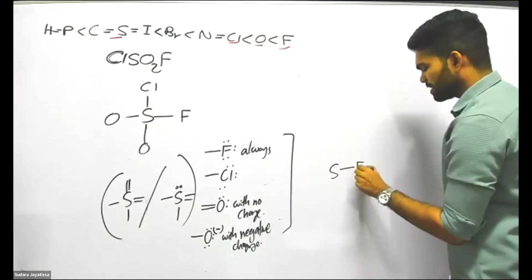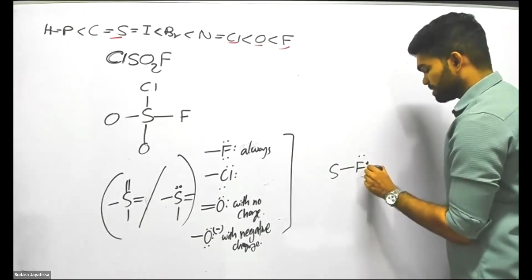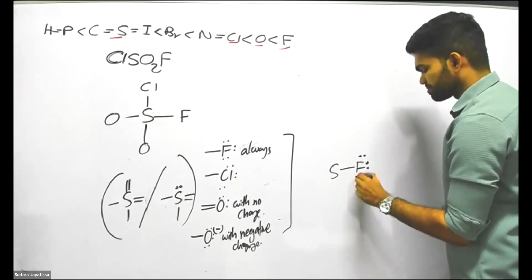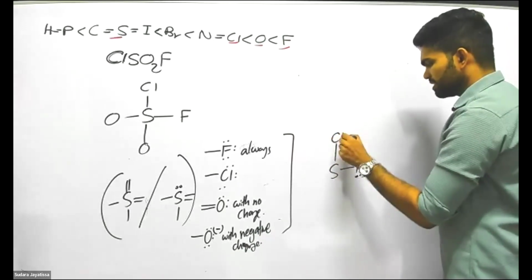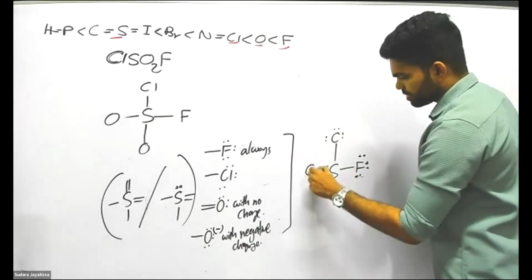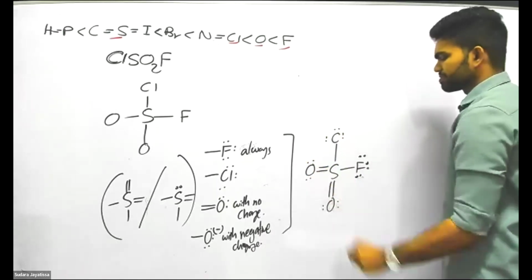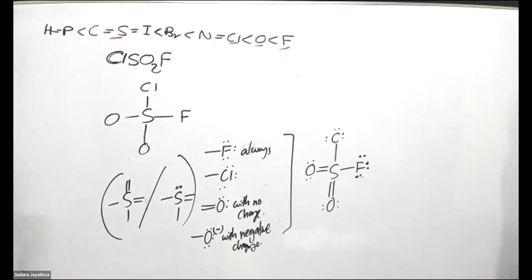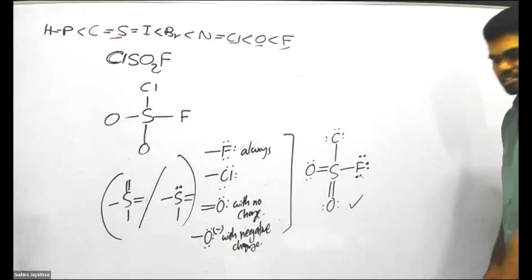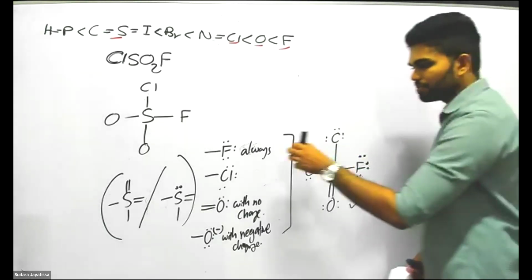So now you have this fluorine, it must make only one bond. And then you have chlorine, again it must make only one bond. And with two fluorine, two oxygen atoms should make double bonds. Now sulfur has completed the 6 bonds also. Now this is the proper structure. Is that clear?